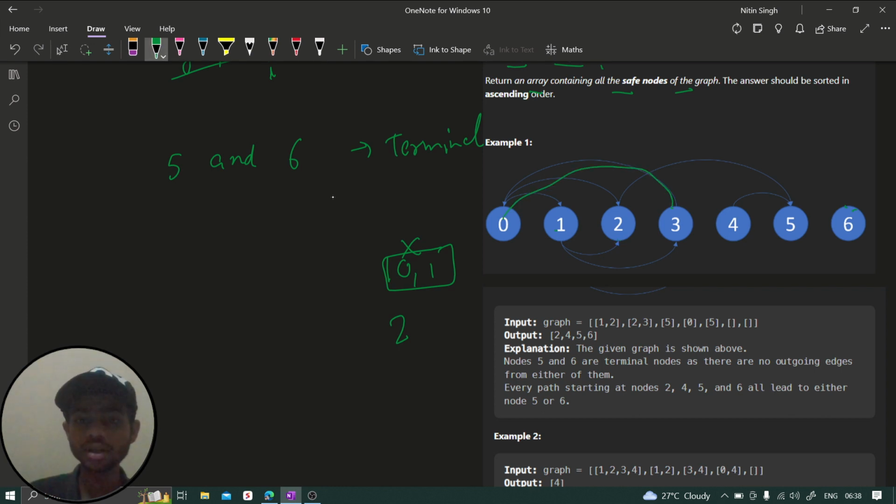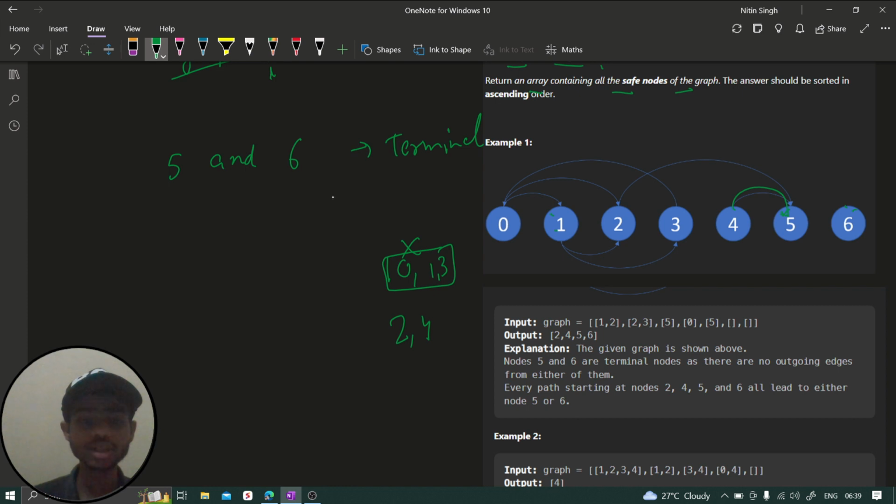And let's move now to 3. From 3 we can go to 1. From 1 to 3, from 3 we can go to 0, from 0 we can go to 1, from 1 we can go to 3. That means this is also not leading to a terminal node, right? It keeps moving me in a circular loop. So we can say this is also not a safe node. Now let's go to 4. From 4 we have only one path, which leads to a terminal node. So we can say 4 is also safe. And 5 and 6 are always going to be safe nodes because they are terminal, right?